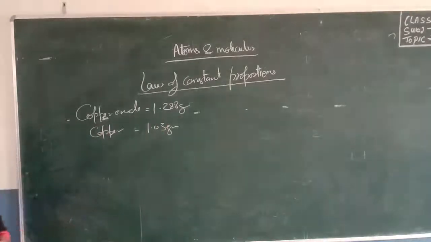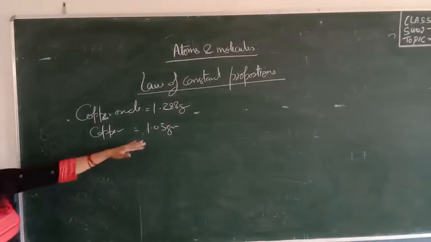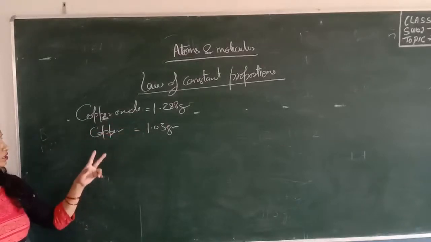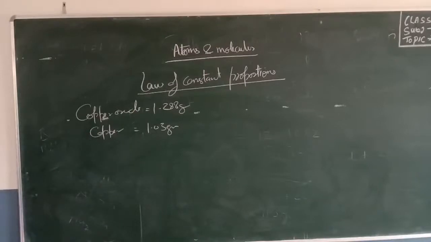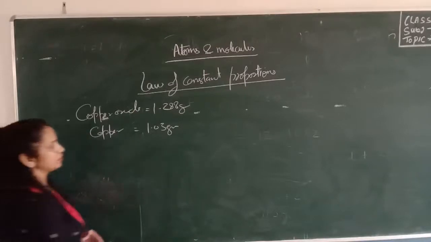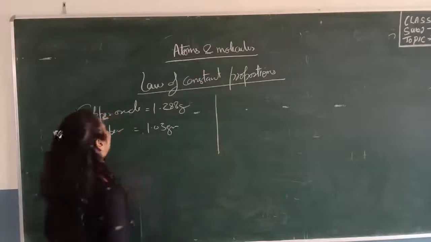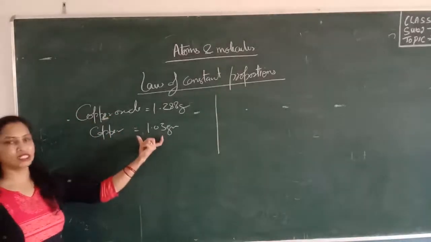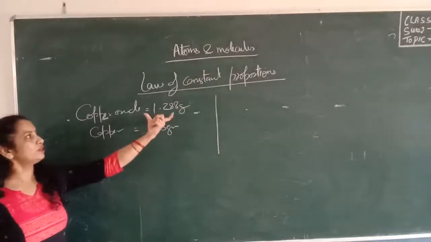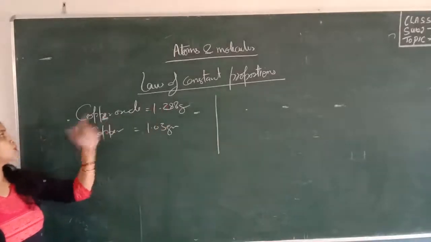This is the mass of copper which combined with oxygen to form copper oxide having the mass of 1.288 gram. In this experiment, we obtain copper oxide by heating 1.03 gram of copper, and we obtain 1.288 gram of copper oxide.